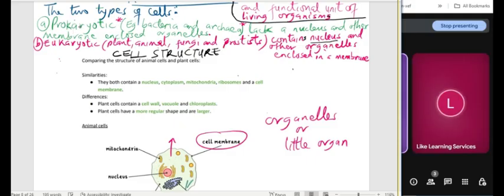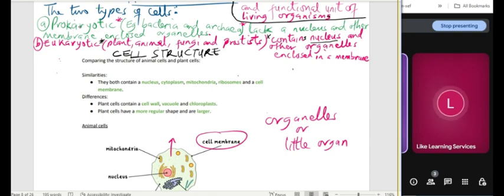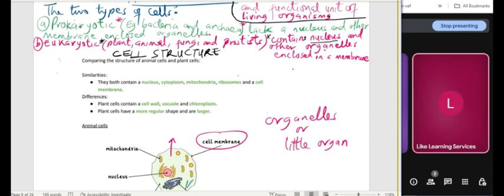Contains nucleus and other organelles enclosed in a membrane. That is a eukaryotic cell. Give me examples of eukaryotic cells again. Plant, animal, fungi, animal, plant, protists. We talk about all of that when we get to the different classification of living things.